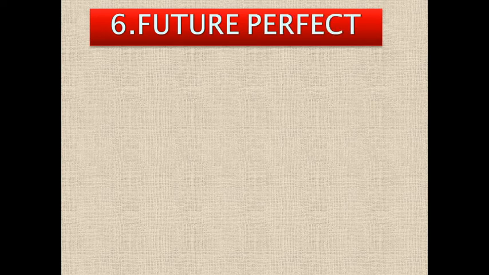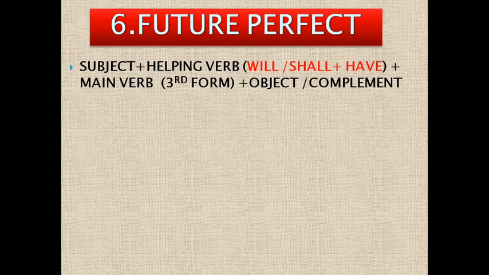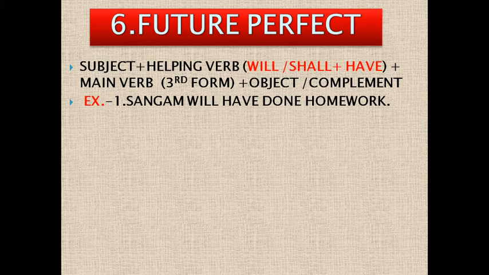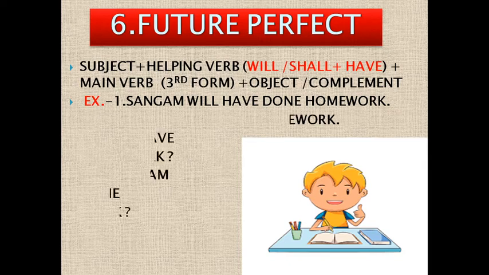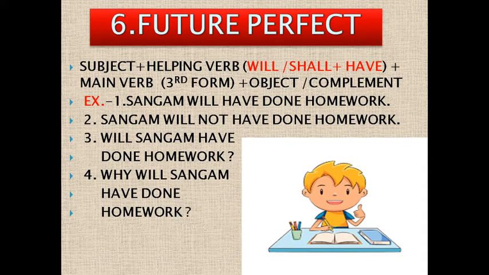Next one, future perfect. In future perfect also, dear friends, everything will be the same. Just we have to change the helping verb. That will be will or shall plus have. Either we will use will have or we will use shall have. And the third form will be the same. Example, Sangam will have done homework. And negative and interrogative, Sangam will not have done homework. Will Sangam have done homework? And WH word, why will Sangam have done homework?